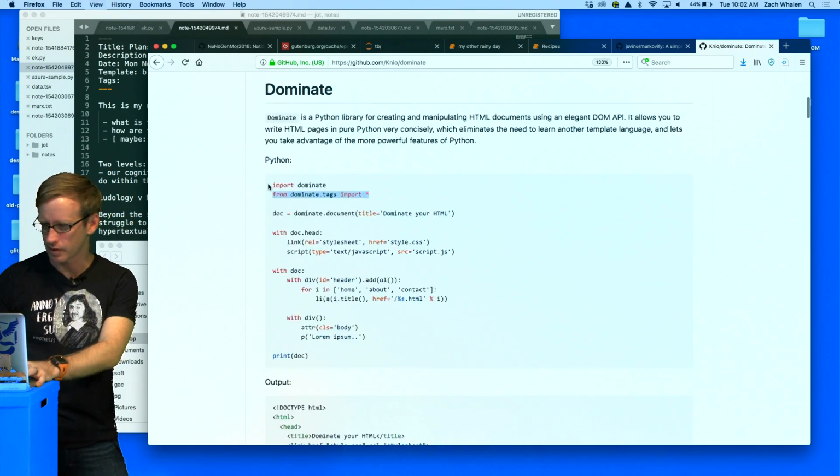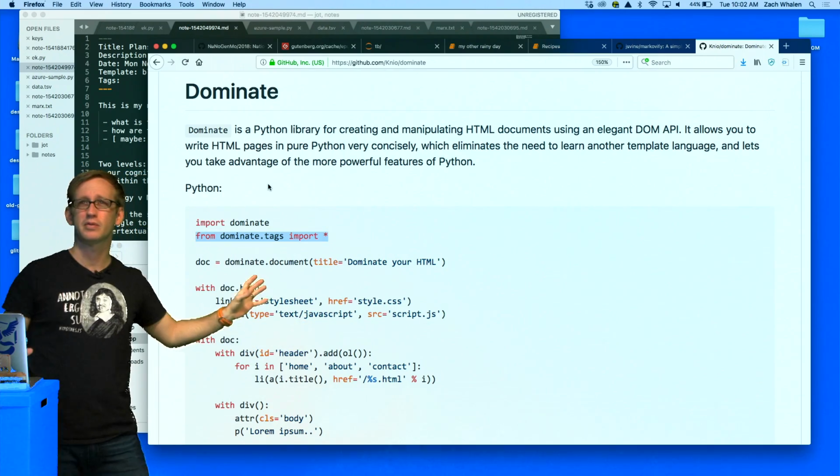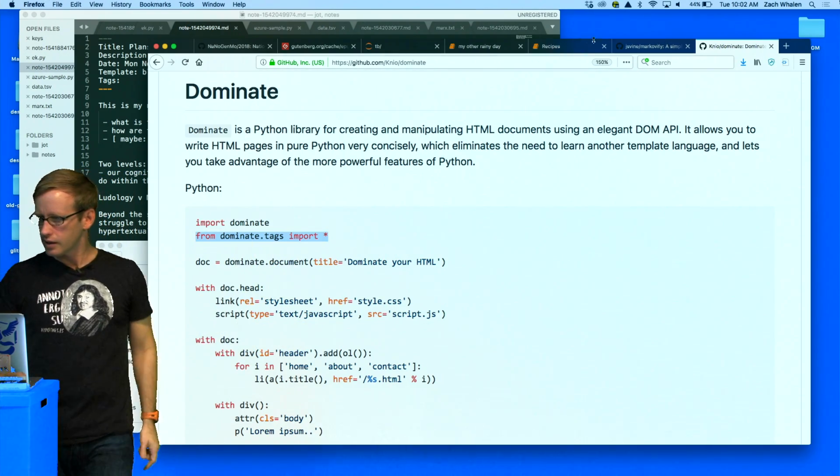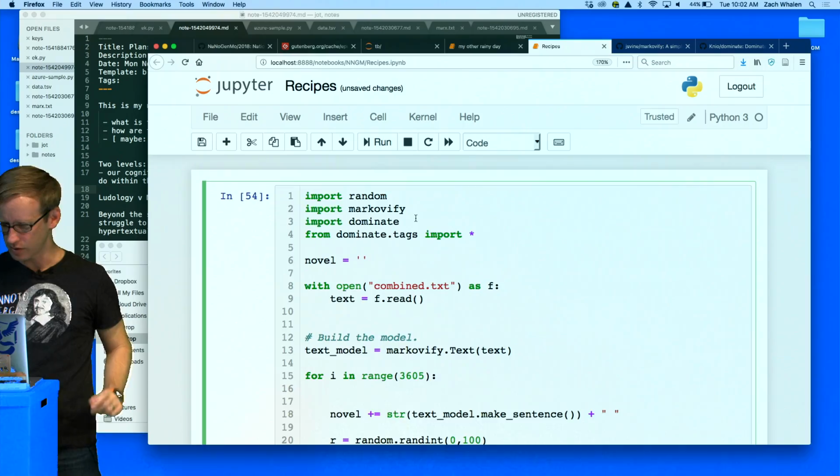Sorry, this is kind of small. Let me make that a bit bigger. Again, I'm just copying the code here from the GitHub library. So import all. Let's take a look at how this goes in here.